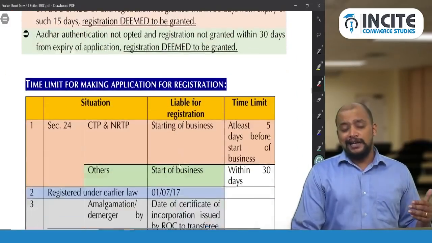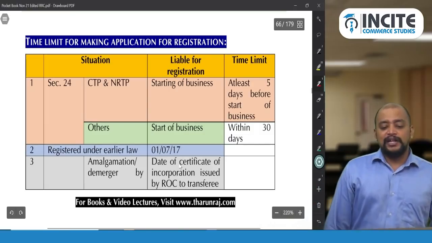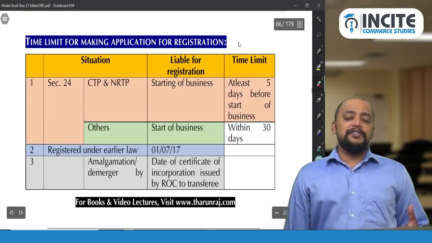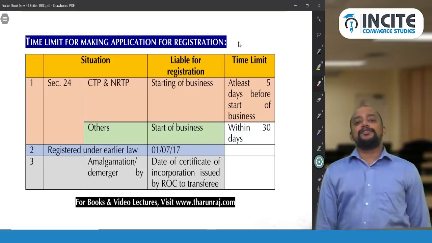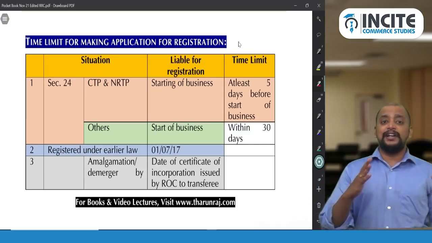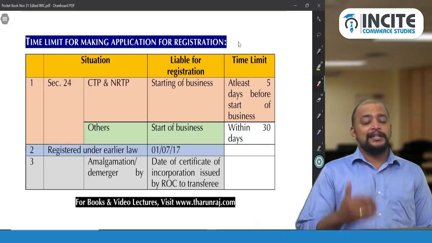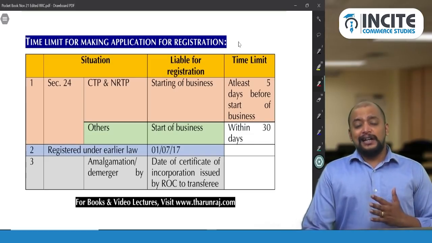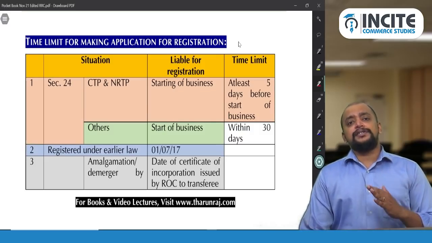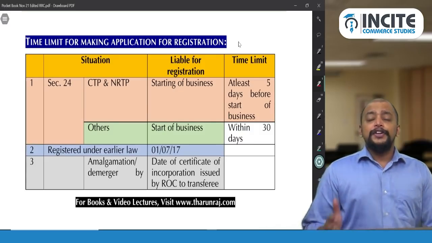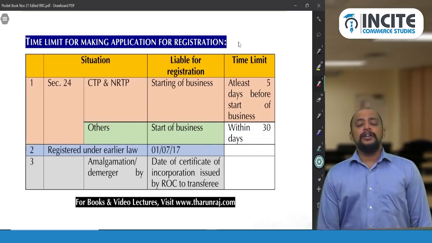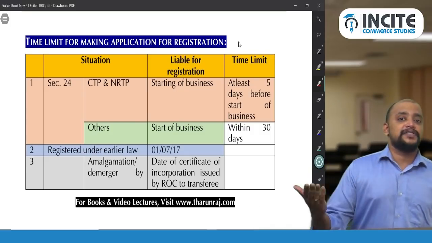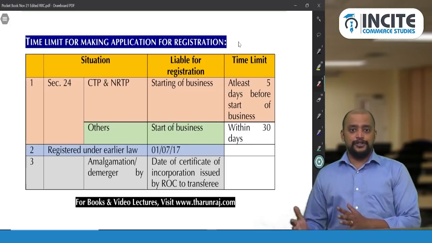This is one updated area. Then the time limit for making application for registration. So what is the time limit? I was already referring that at least 5 days before commencement of the business you should make application for registration if it is a non-resident taxable person or casual taxable person. Whereas for all others, within 30 days from the date when they are liable to get registered. When are they liable to get registered? If you are covered under compulsory registration, the date when you commence a business, you are liable to get registered. So within 30 days from commencement of business, the application should be filed.